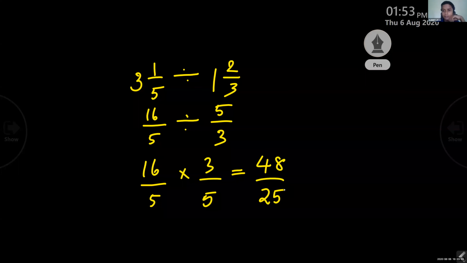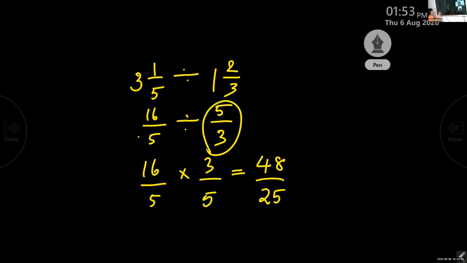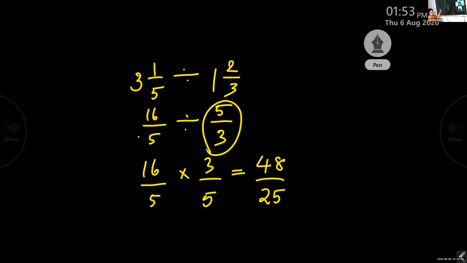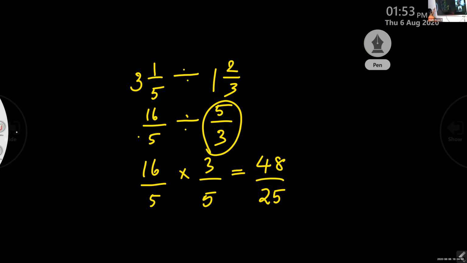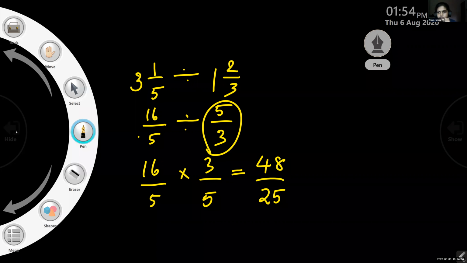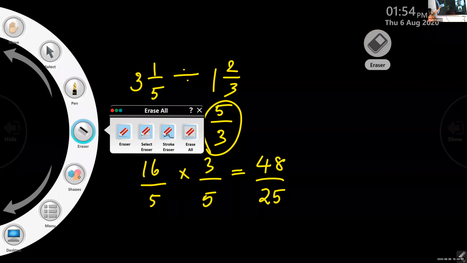Ma'am, we have a mistake. Reciprocal of 16 by 5. Oh, okay. Don't find the reciprocal of this. Only the divisor's reciprocal. Don't change both. Only the reciprocal of the divisor. You should not touch the dividend. Only the divisor. With what you are dividing, find its reciprocal and multiply. The answer is 48 by 25.